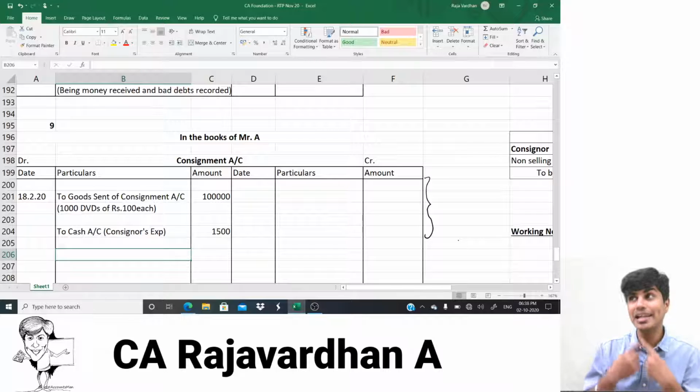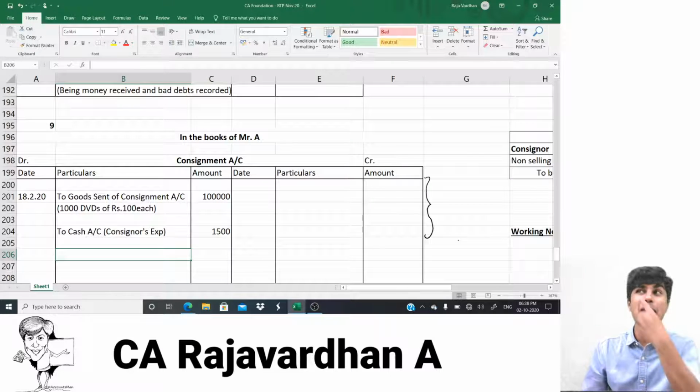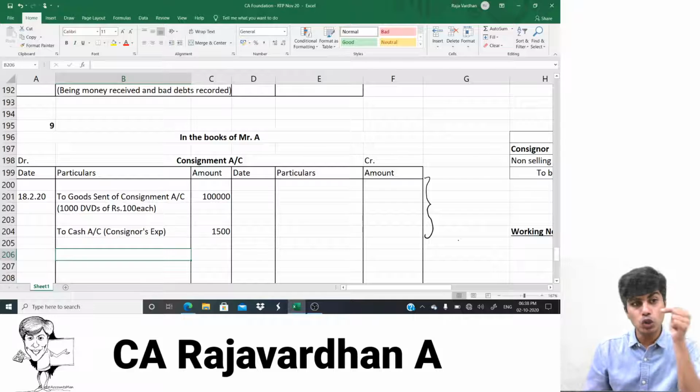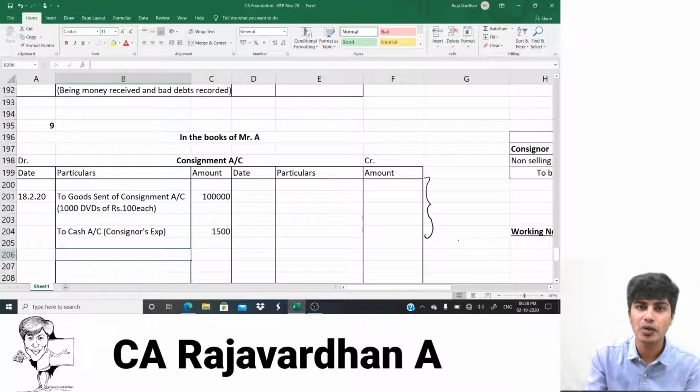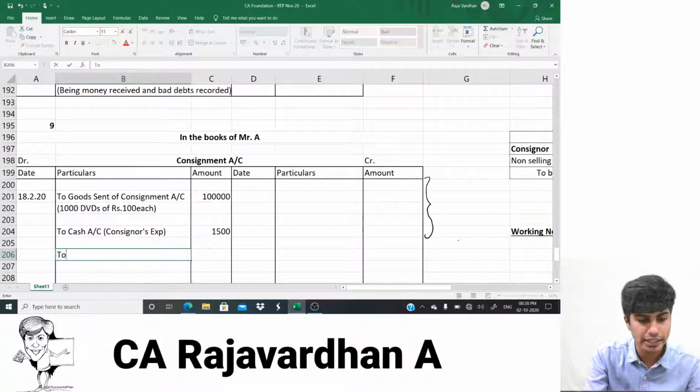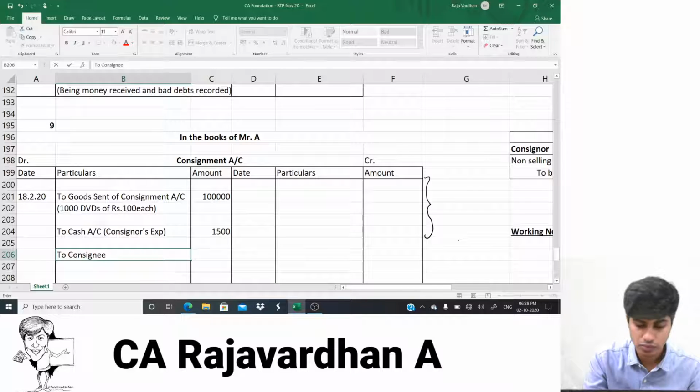It is my liability to pay that money to him. Liability should be credited, so to consignee account. Why consignment account debit? Because it increases the value of the consignment stock. So the journal entry is consignment account debit to consignee's account. The first part is non-selling expense.